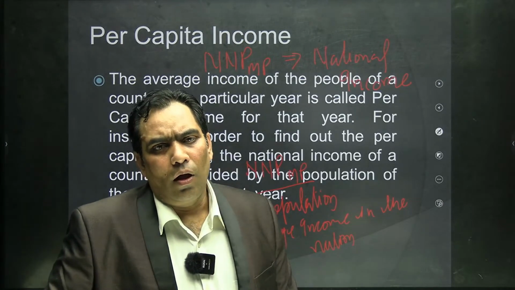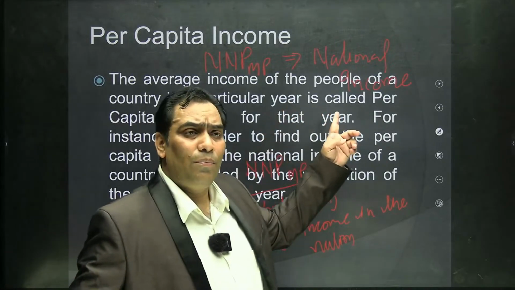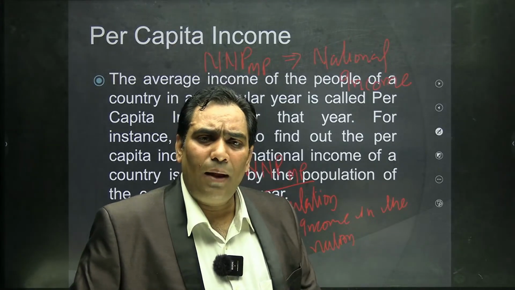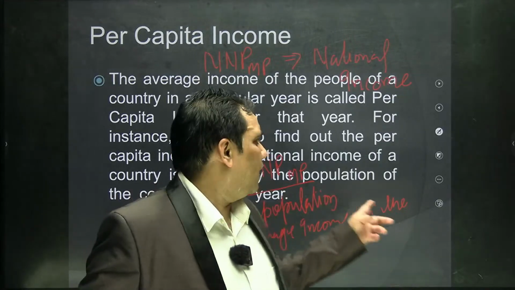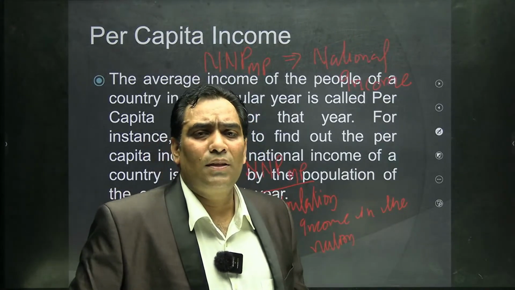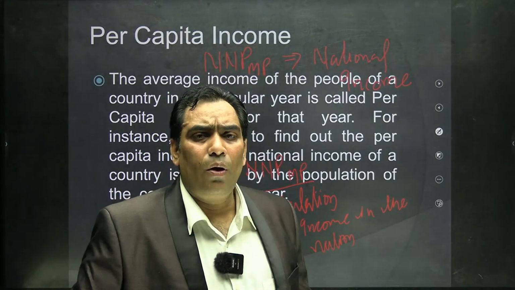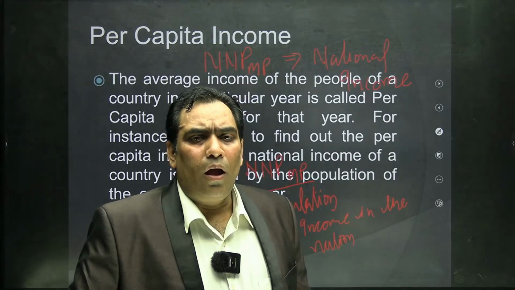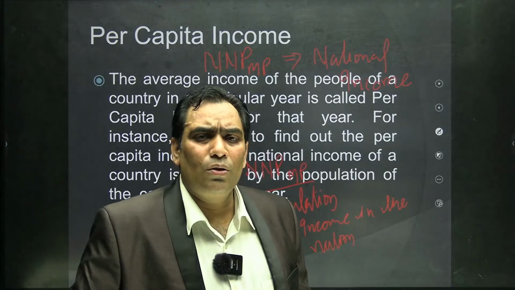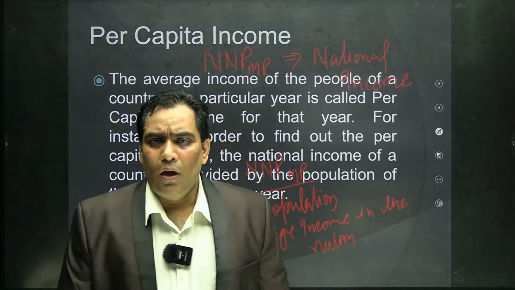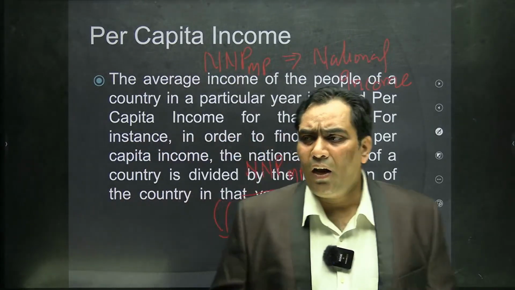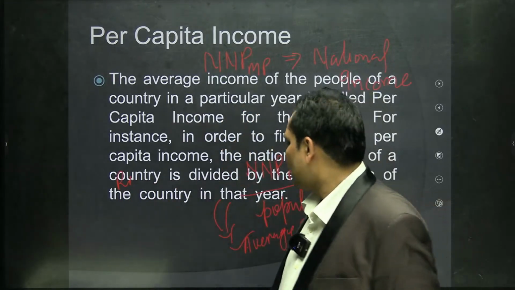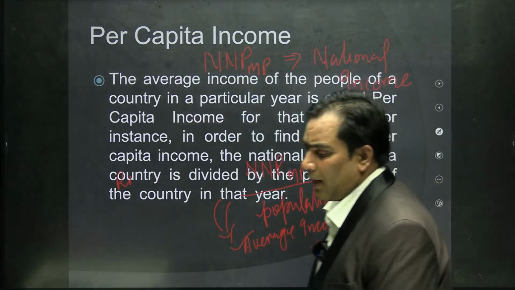In the national income, we include the income of Ambanis and Adanis, and national income is divided by population, and that gives us the average income or per capita income, which is not a real picture, because it does not give the picture of the income of the rickshaw pullers. So this is about the per capita income.